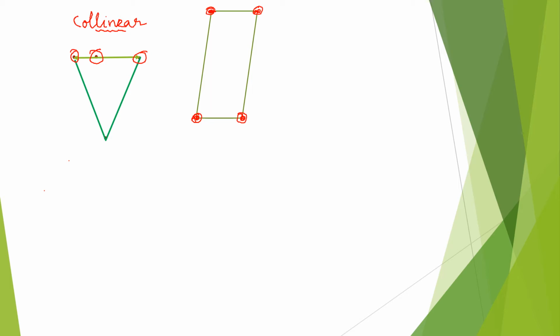Any 2 points we can always join to form a straight line. But here 3 points are not coming in a straight line. And then what is the figure we are getting? We are getting a 4-sided figure. Is it a polygon? Yes. We are getting a 4-sided figure, and it is known as a quadrilateral. Quadri means 4. Lateral means side. So we are getting a 4-sided figure, quadrilateral.